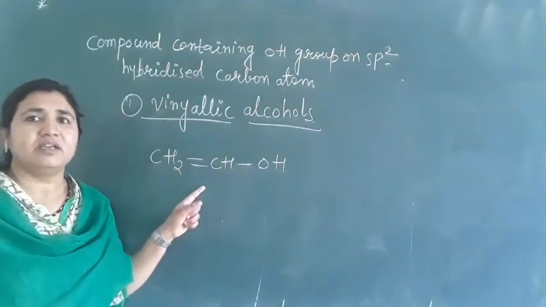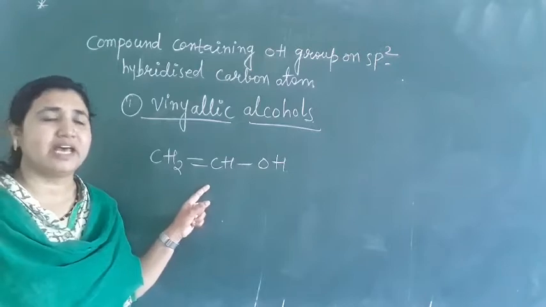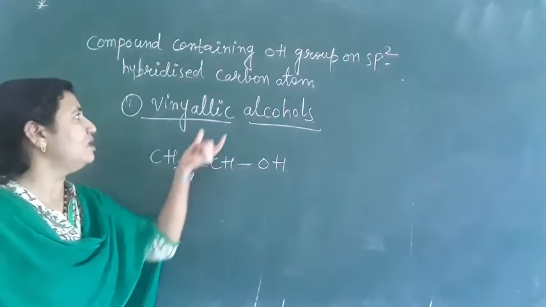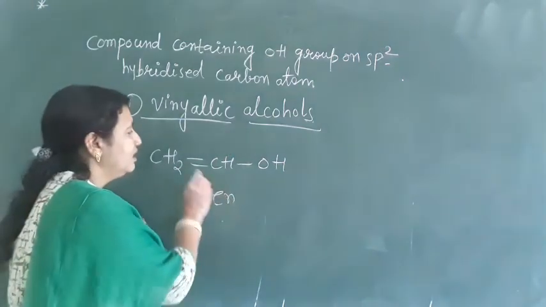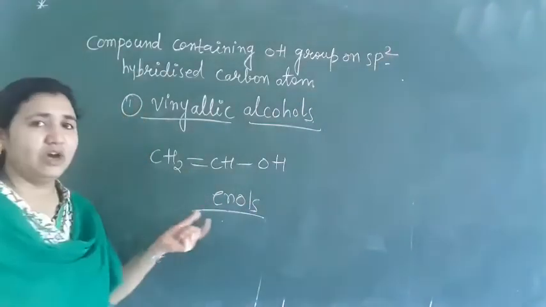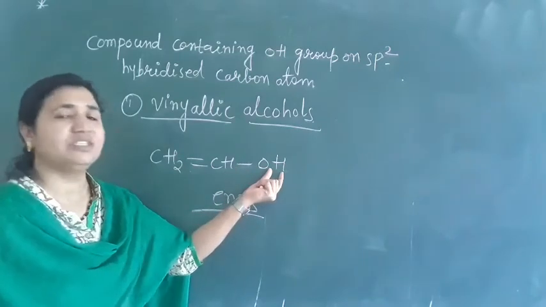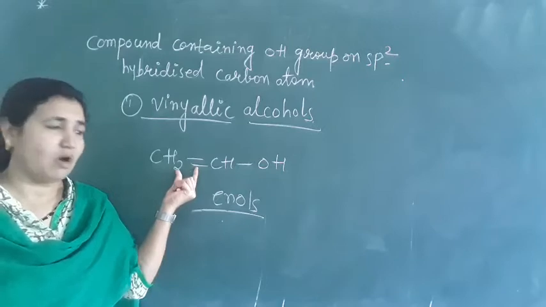We can say vinylic alcohols means the alcohols in which the OH group is directly attached to the carbon-carbon double bond. These are also called enols. Here alkenes are there and also enols. So vinylic alcohols means the alcohols in which the OH group is attached directly to the carbon-carbon double bond.